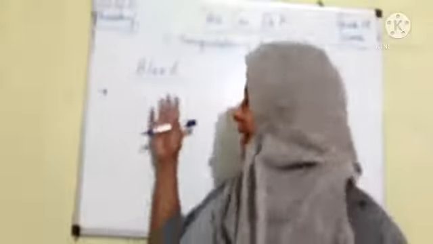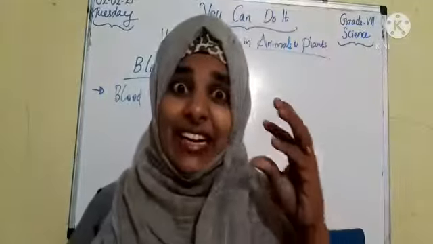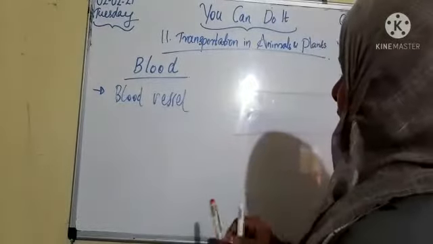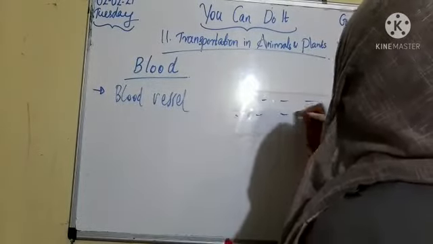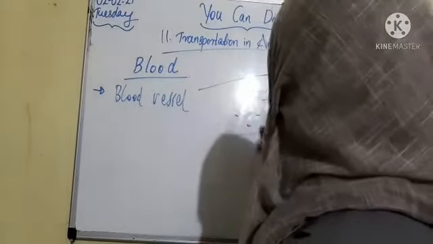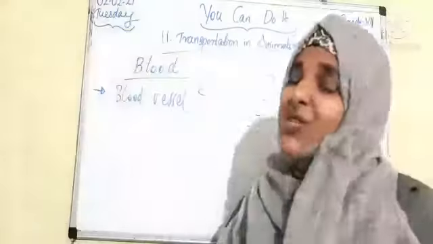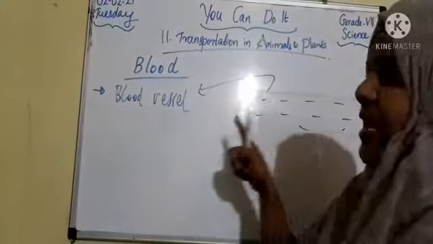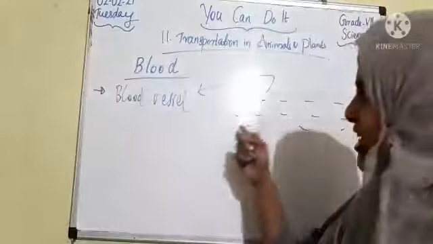So let's check about the blood. We know that blood is a red colored fluid or liquid which flows through the blood vessels. Learn that blood is flowing through the blood vessel. Suppose these are the two blood vessels. Through these blood vessels blood is flowing. Clear, all of you? So students, from this we can understand blood vessel is a pipe-like structure through which blood is flowing.